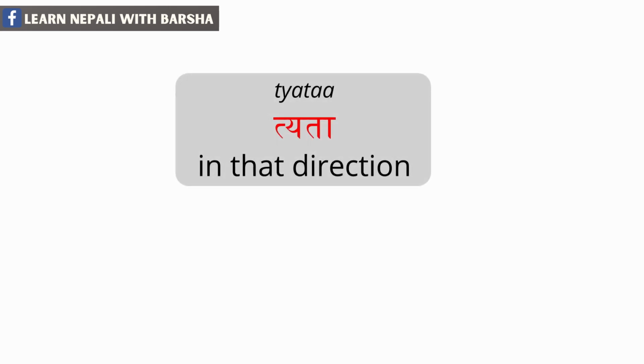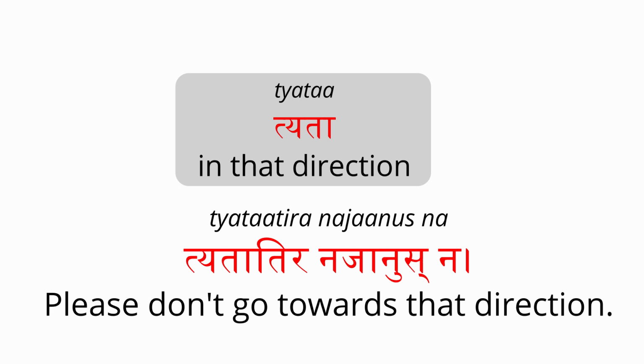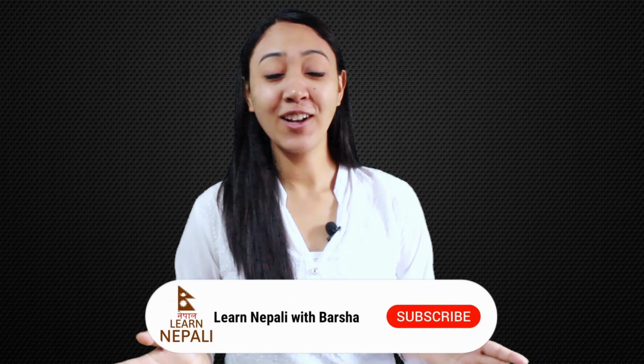Next word is teta, which is in that direction. Let's use this in sentence. Please don't go towards that direction. Tetatira najanus na. In this sentence, teta means in that direction, tira means towards, najanus na means please don't go. This was all on today's lesson.